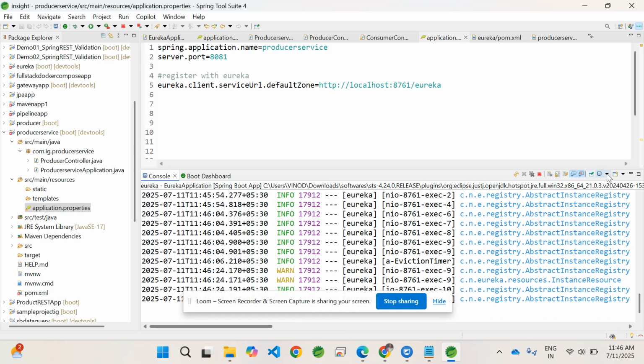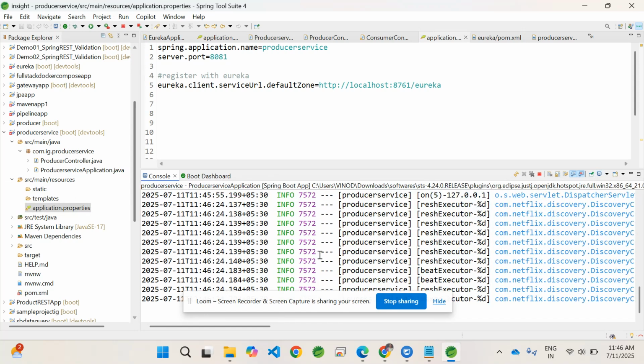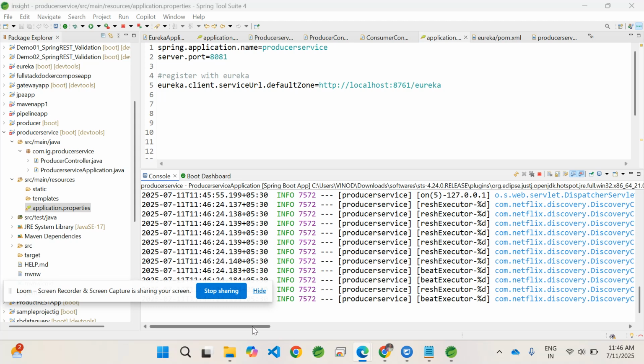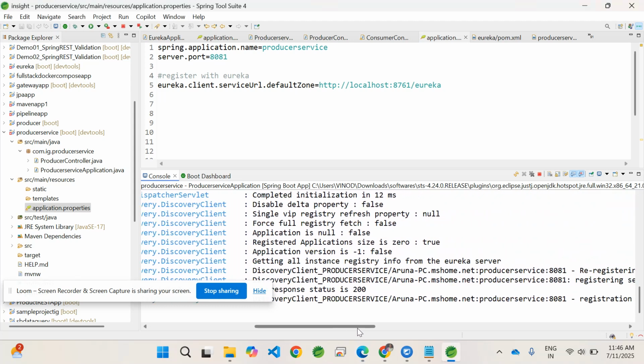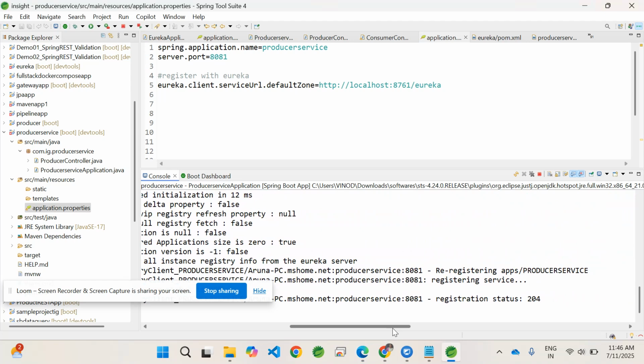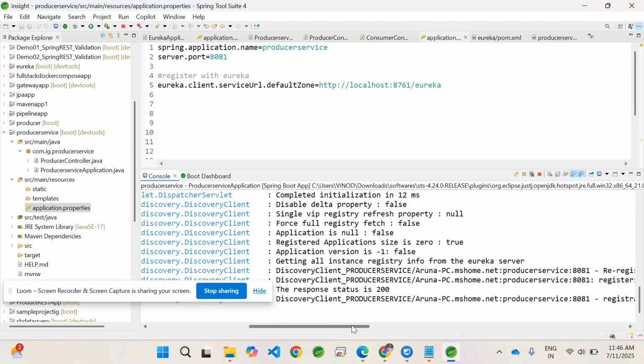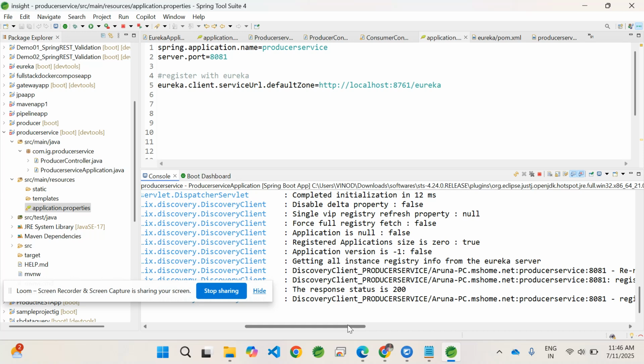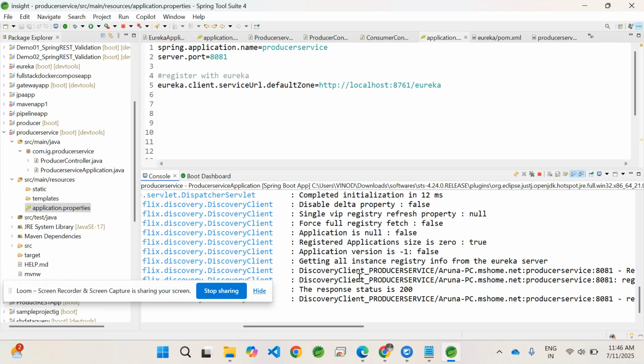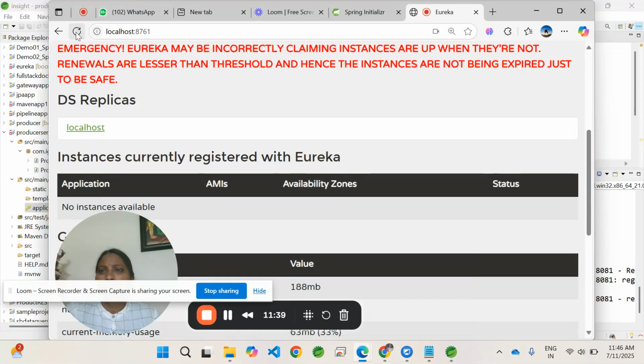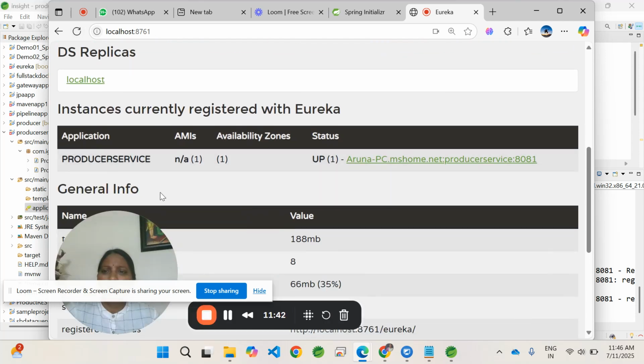Now if we go to the console, producer service, we should be able to see discovery client got registered. Registration status 204, and 8081 is the port number, and the discovery client name is producer service. Now if we go to the dashboard and refresh, you can see the instance which is running. Here you can see the port number where it is running.